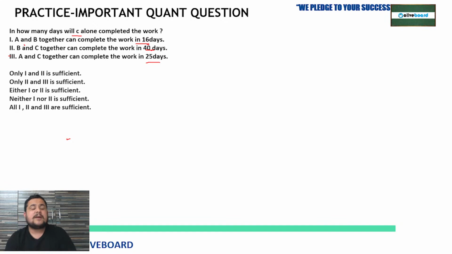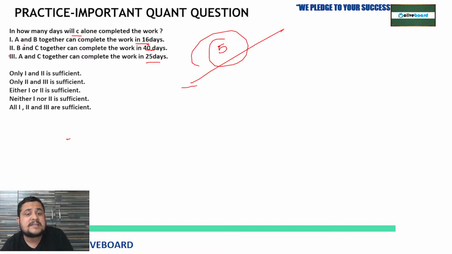So tell me which one is sufficient. You can answer this question even if you only know the basics of time and work, in 5 seconds, because you just have to check whether you can find out in how many days C will complete the total work. As per these three statements, which option will be correct, whether the data is sufficient or not, as per the option you have to choose.